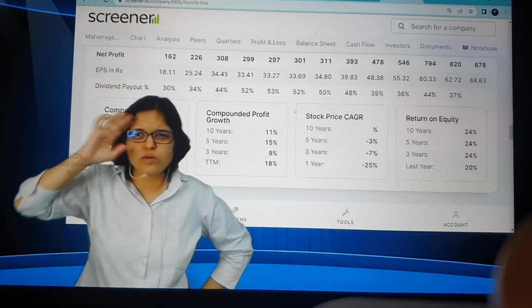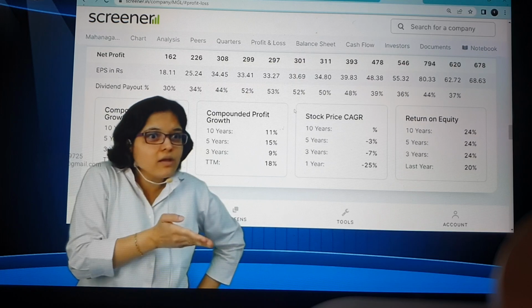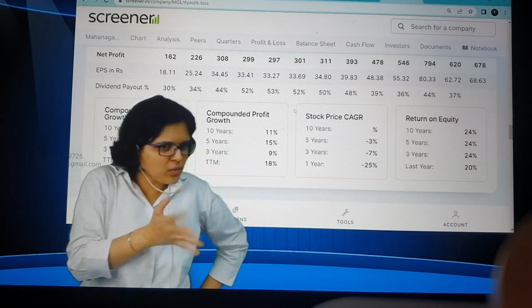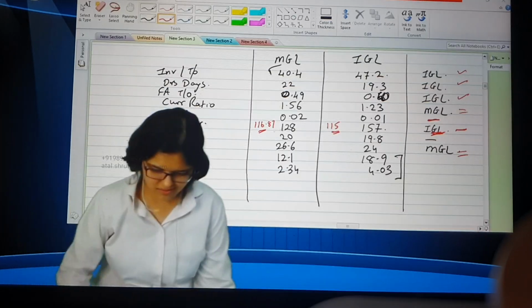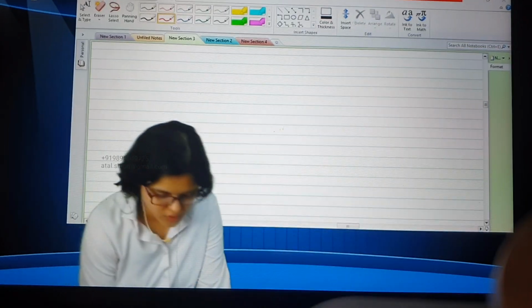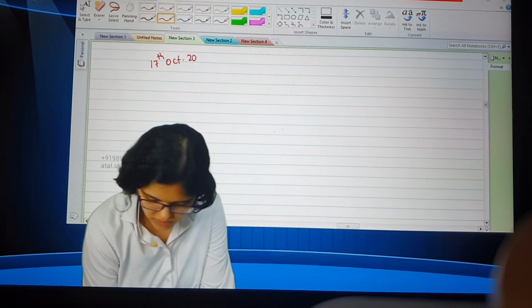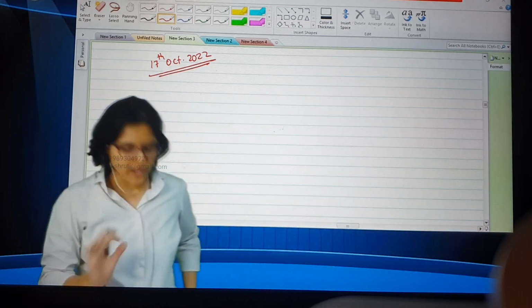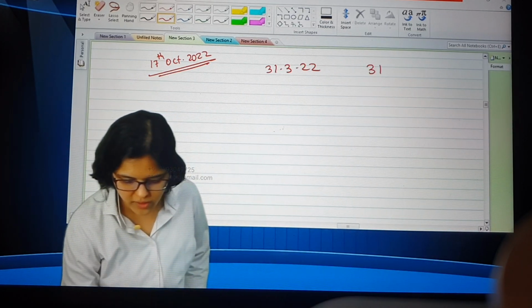But if I'm comparing 2022 year ending, we are already 6-7 months ahead in the next year. I'm telling you the importance of trailing 12 months first. Assume today is 17th of October 2022 and you want to analyze this year versus previous year. And you say, okay, no problem, I'll compare 31-3-22 with 31-3-21. I have this data with me.